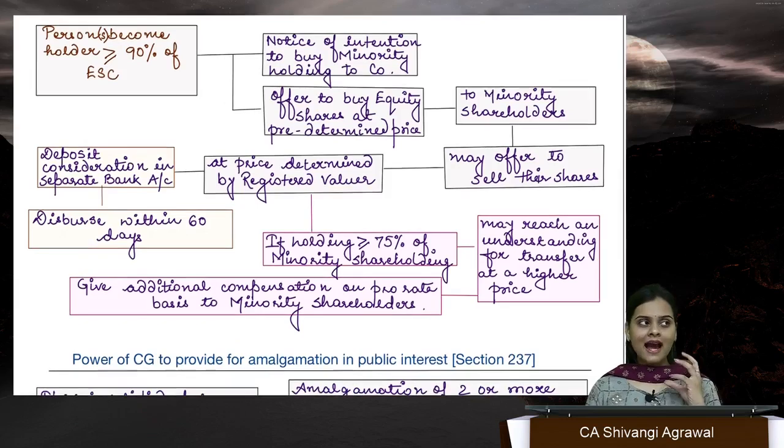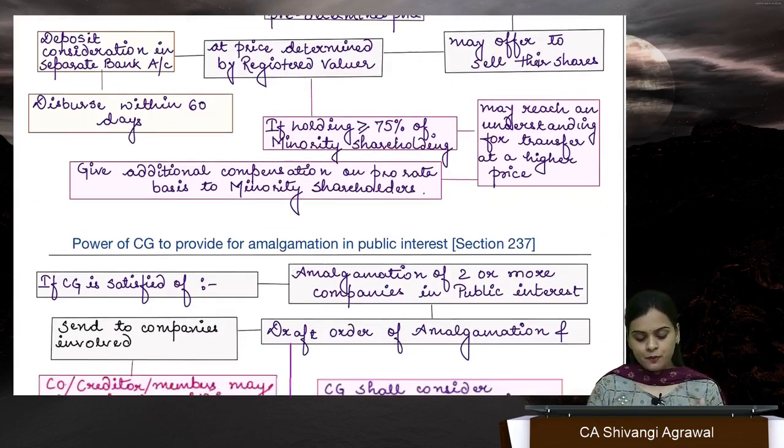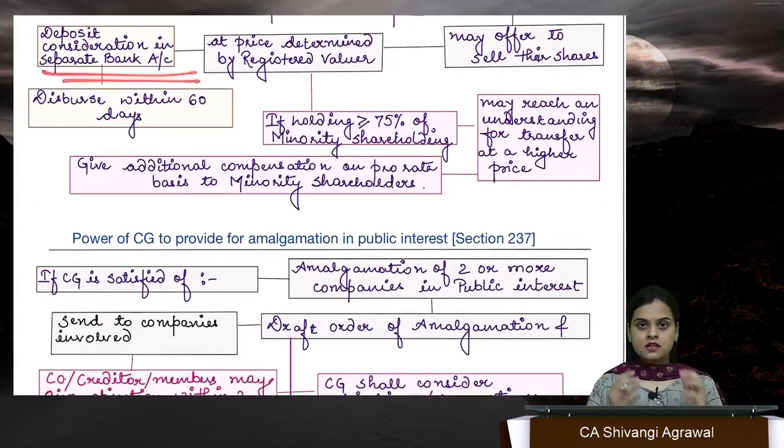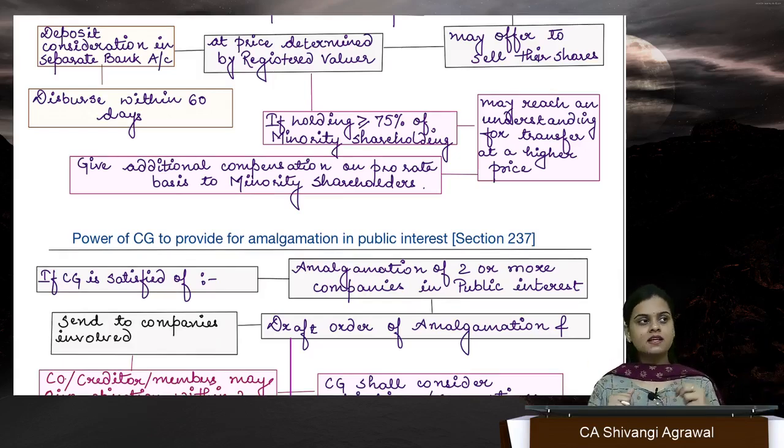Because here the offer is not made at once, the offer is made in chunks. Sometimes you are buying 2 shares, 3 shares, and likewise you have attained this particular point already and now you are availing this particular section. So what you will do is, you will deposit consideration in a separate bank account. You give the money to the transferor company only. So the transferor company receives the money, pays money, collects the share certificate, discards it, and issues new certificates. It acts as a transfer agent in that regard.